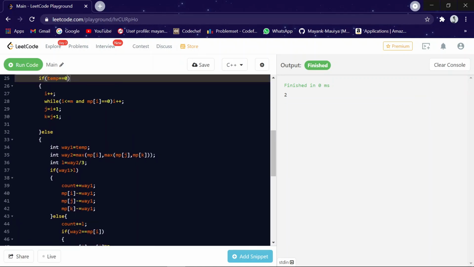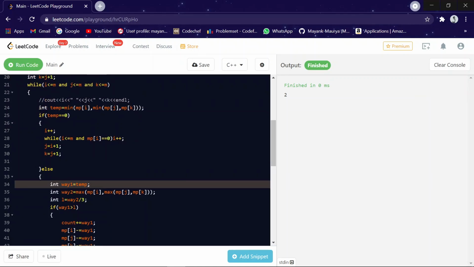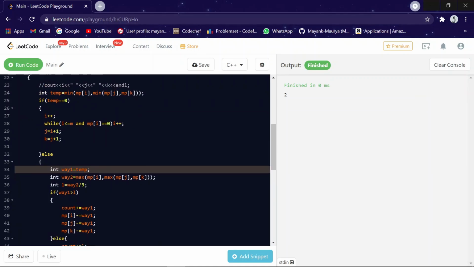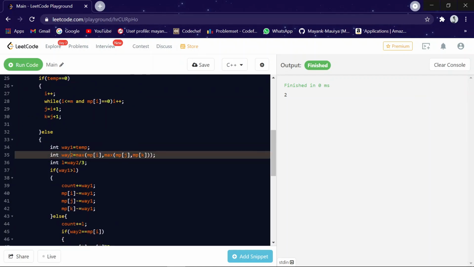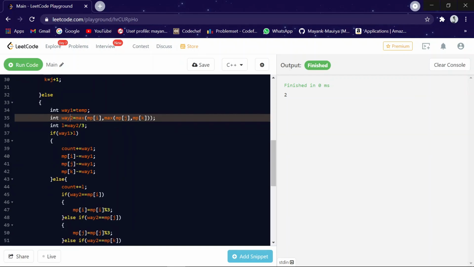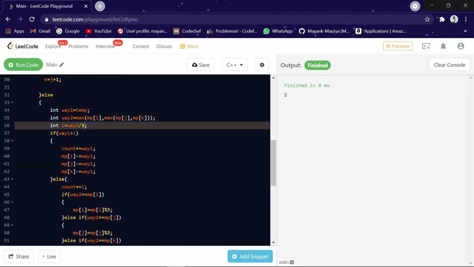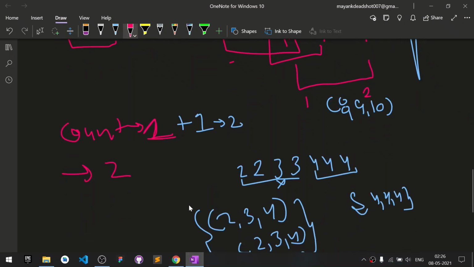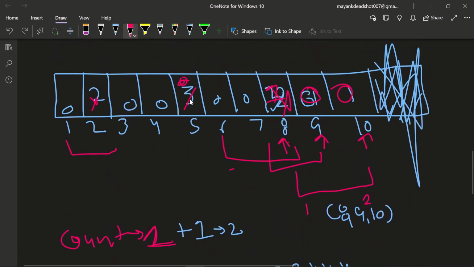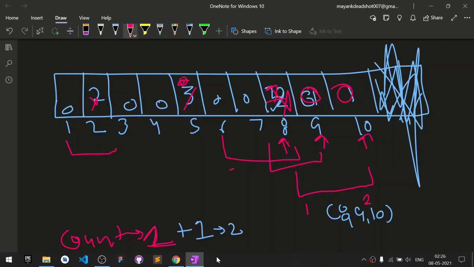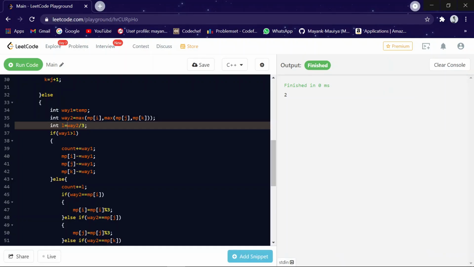Okay, so this is way 1, then we have taken the temp if it is not 0, and in way 2, we are getting the maximum number. So in L, we have stored that suppose here is 3 coming, so 3 by 3, it will give you 1.